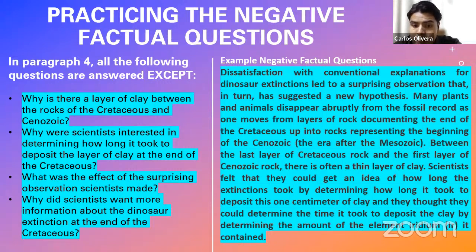Because they thought that by knowing it, they could get an idea of how long the extinctions took by determining how long it took to deposit this 1 centimeter of clay, right? So they wanted to know how long it took for the dinosaurs to go extinct by knowing how long it took for this layer of clay at the end of the Cretaceous to be deposited. So yes, in this case, this is also discussed in the reading passage. It is talked about.